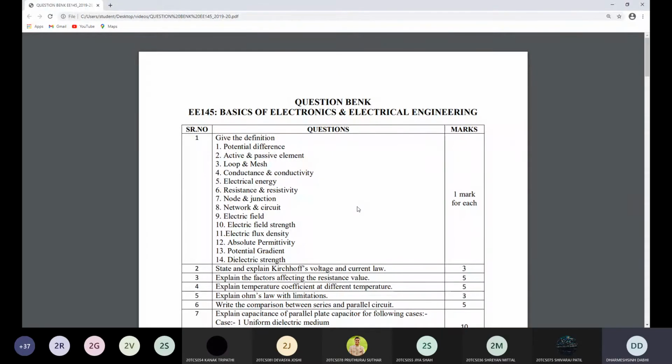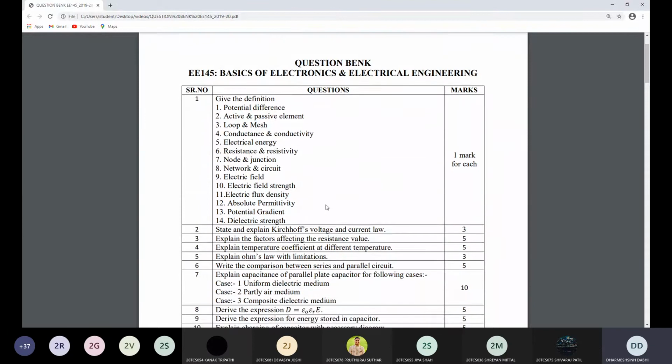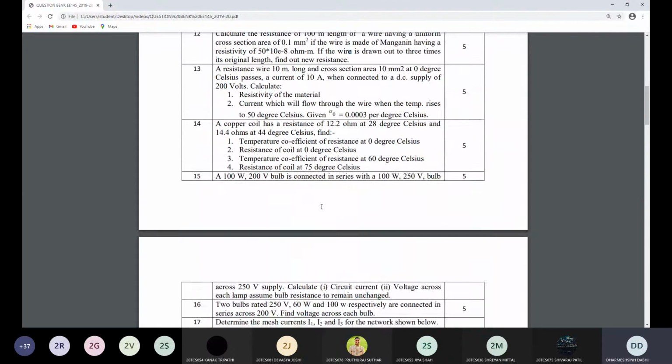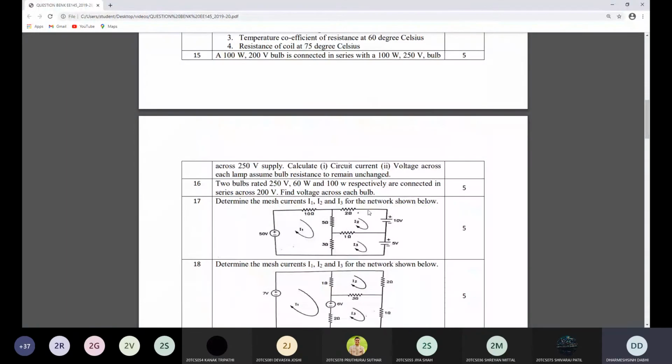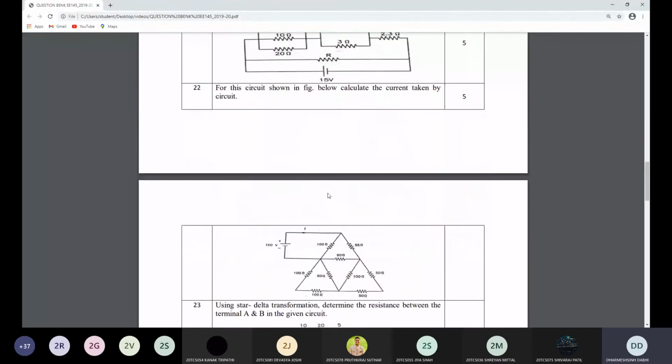So in that lecture, you can ask me the doubts if you have any in this question bank. Okay. So is there any doubt in this question bank? Anything? Anyone? Then I can move to the next chapter, number 4, electromagnetism. Yes, is there any doubt? Anyone?